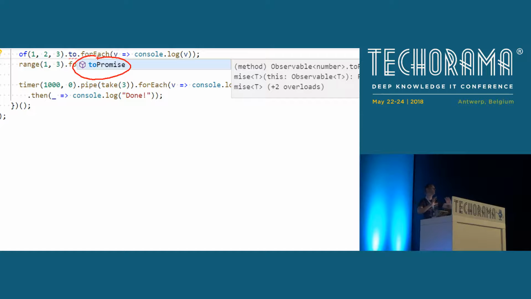So if you already have asynchronous code with async await, and it happens that you use a library like Angular that gives you an observable, but you prefer async await because you are so used to this concept and it makes you productive and feel good, don't worry, just say toPromise, and then you are building the bridge from the observable Rxjs world into the promises and async await world. Okay?